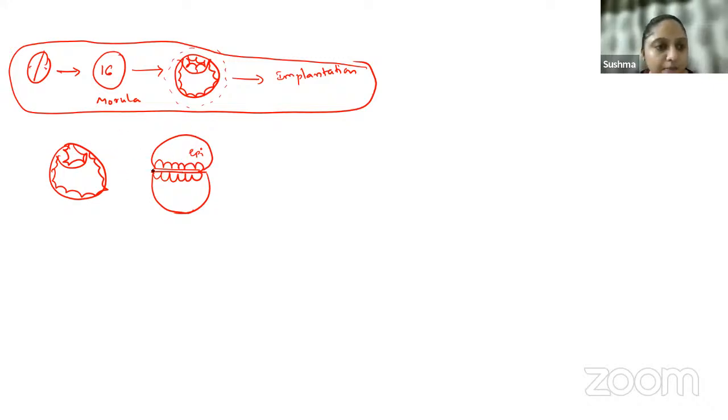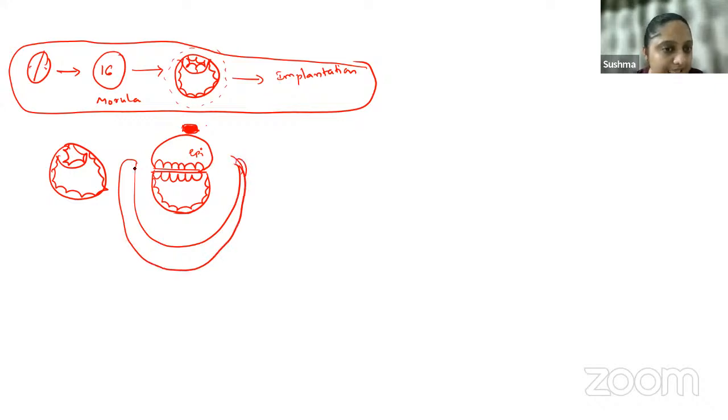And then what happened? In the outer cell mass, the cells underwent so many divisions, and they started forming primary, secondary, and tertiary villi, amnion, chorionic cavities, all of those things started developing. And here there is a part where undifferentiated mesoderm is present, right? Because how does the mesodermal differentiation take place? Because of the formation of the extra embryonic coelom, correct? Extra embryonic coelom is formed, but it is not formed over here, which forms the stalk, that is the umbilical cord.